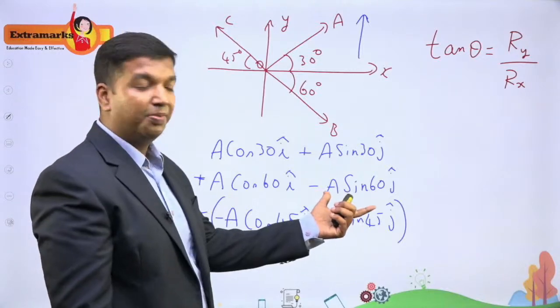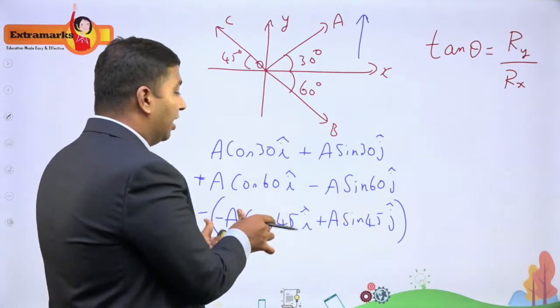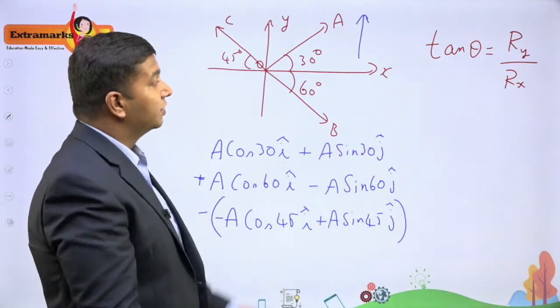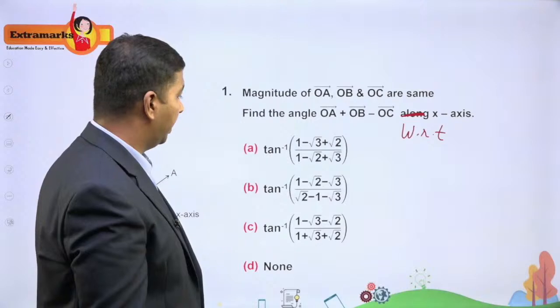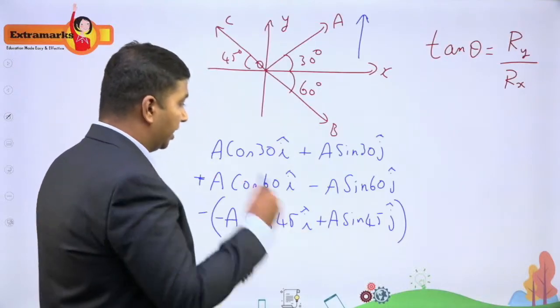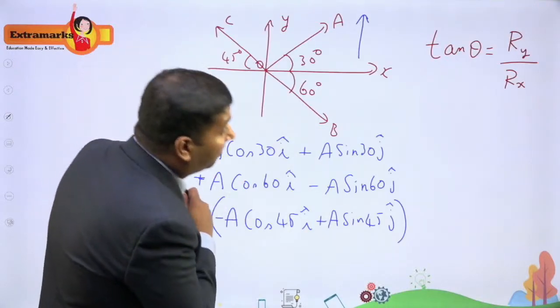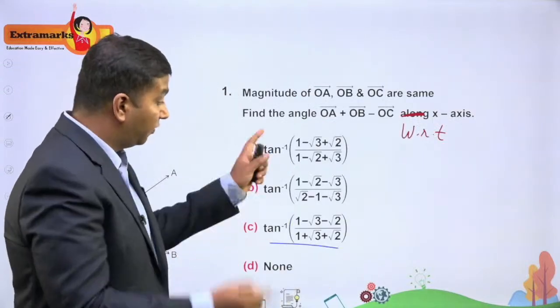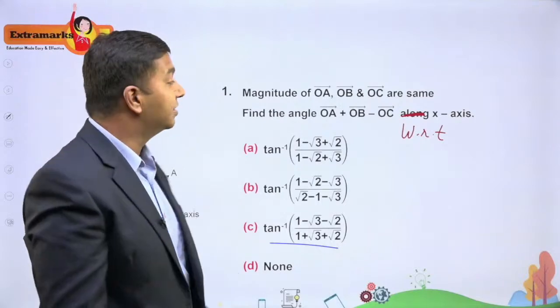Now look at the J components and add them, and look at the I components: the y components will add and the x components will add. Finally, after taking the ratio, the answer that you're supposed to get is, if you look at the x components, all of them are positive. So from these options, option C is the correct answer.